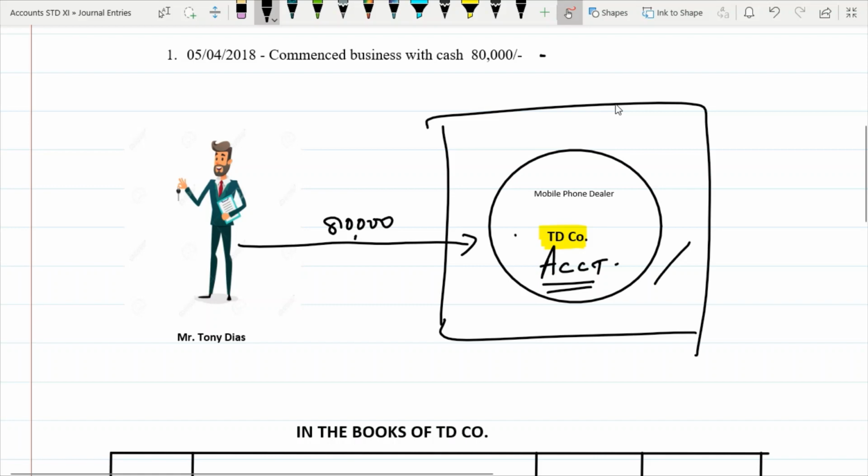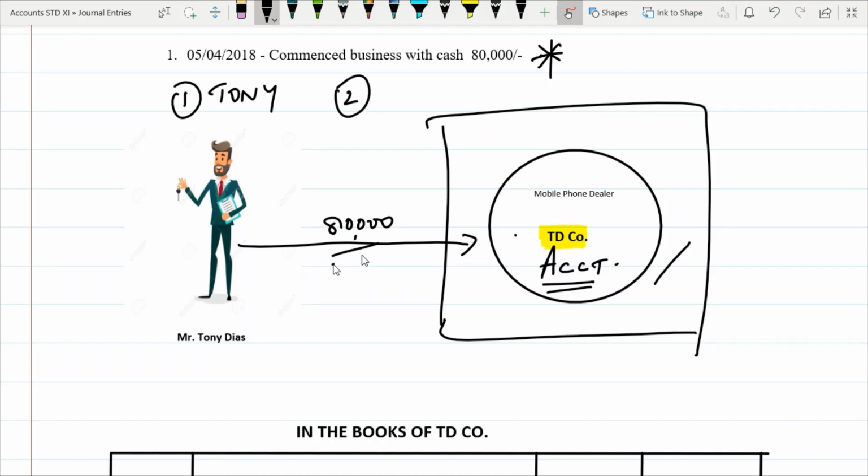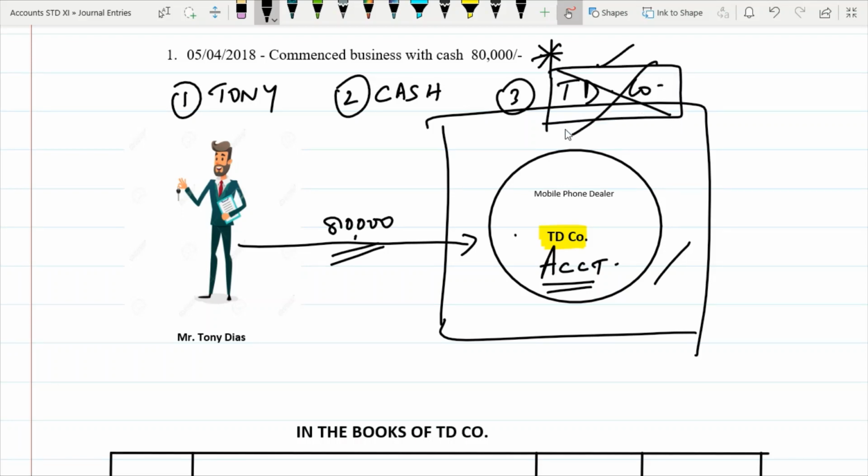Now in this particular transaction, first, who are the different parties to this transaction and what does it deal with? The first party here is Tony Dias. Second here is 80,000, which is cash. And the third here is TD Company. The first rule, which I had spoken about in the basic videos, is that in your own books of accounts you do not see yourself. You are the accountant writing the books of accounts of TD Company, so in TD Company you will not write your own name. So this thing is out.